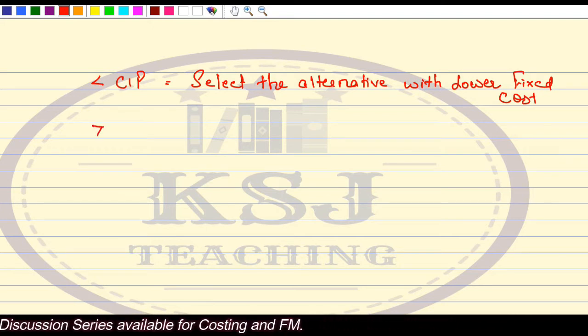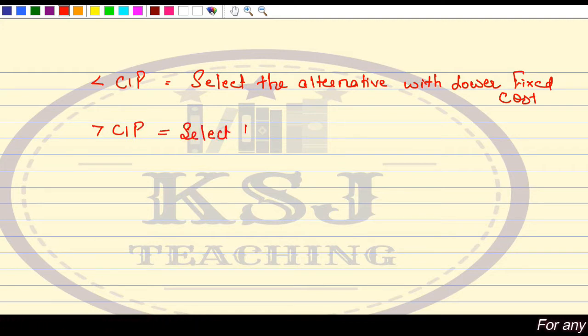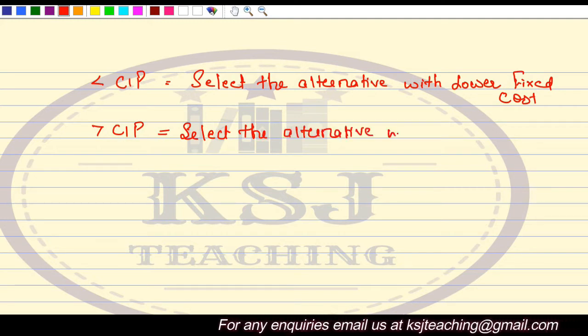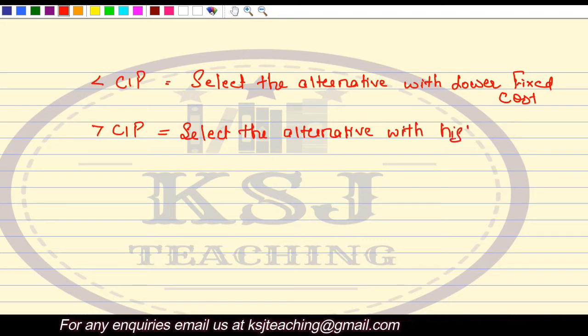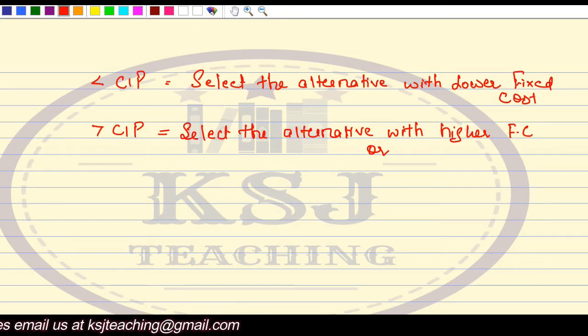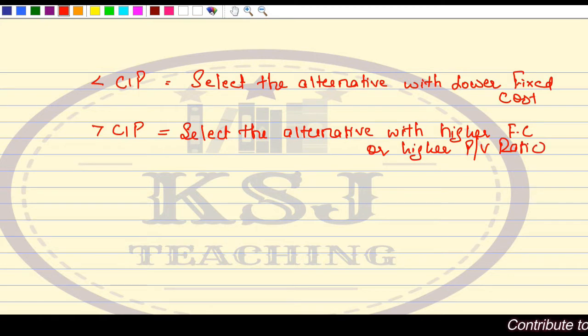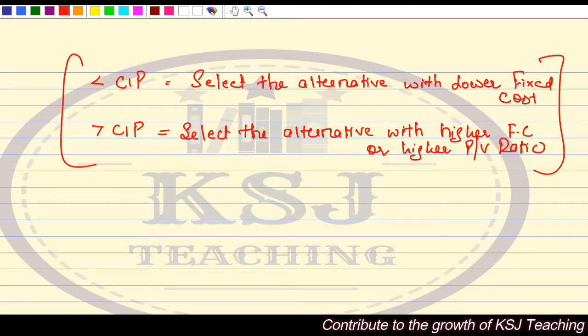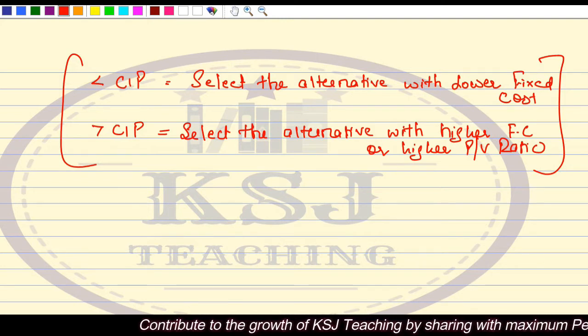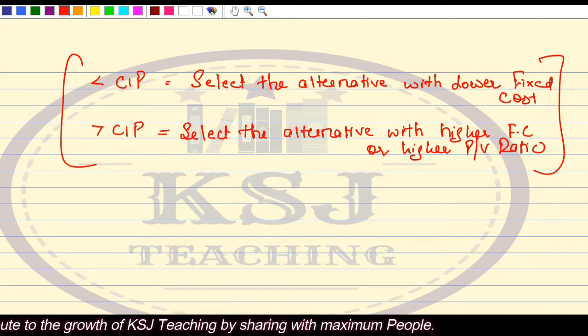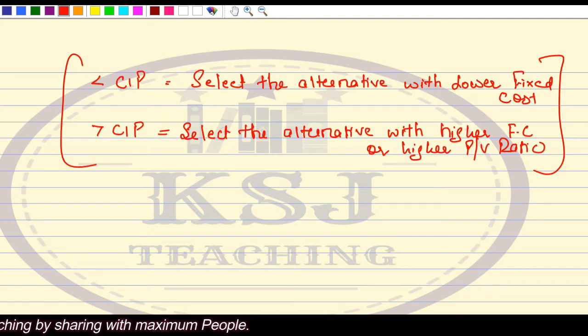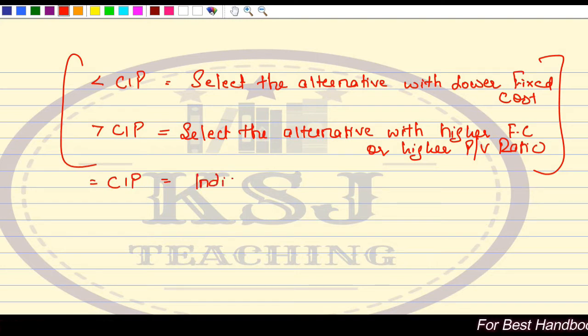If you are operating at higher than cost indifference point, then select the alternative with higher fixed cost or higher PV ratio. This is one interpretation that can be asked in the examination. At CIP, we are indifferent as to selection. If you are operating at equal to CIP, then you are indifferent as to selection.